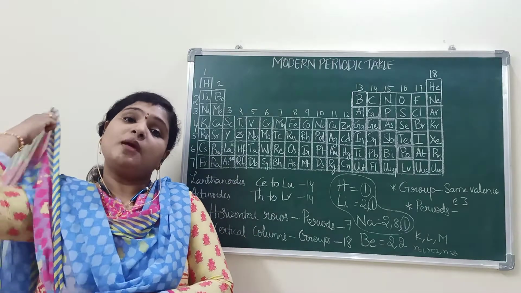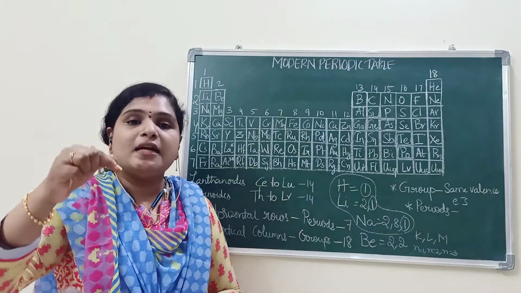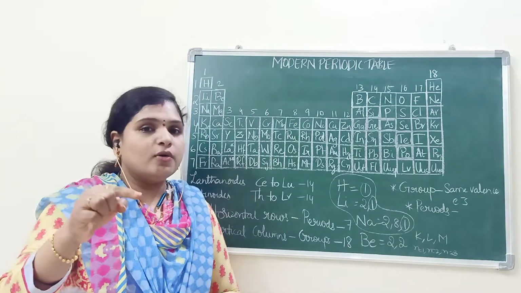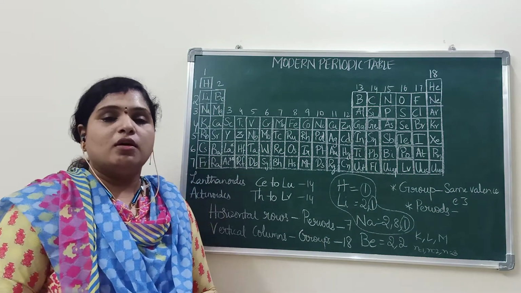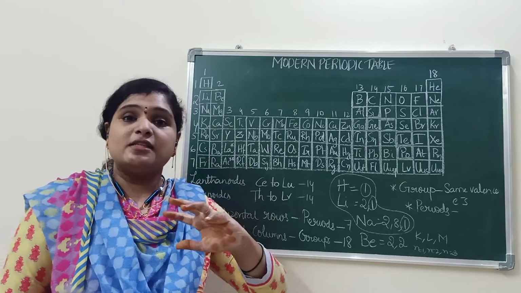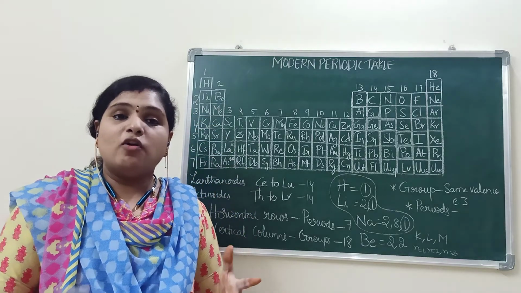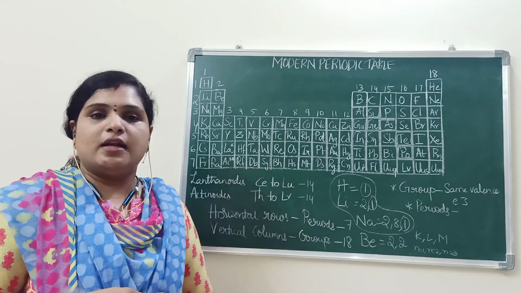The maximum number of electrons that can be filled in a particular orbit, the 2n square formula is there. Based on that we can know. If we calculate the fourth shell, the results will be different. And all the details about this will be known in your higher classes.